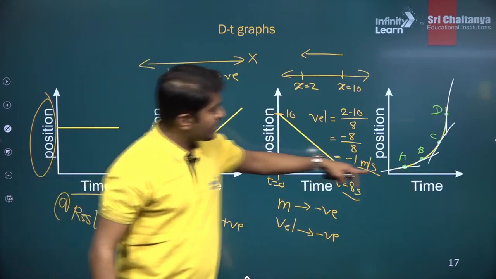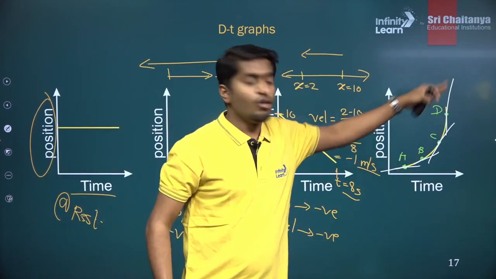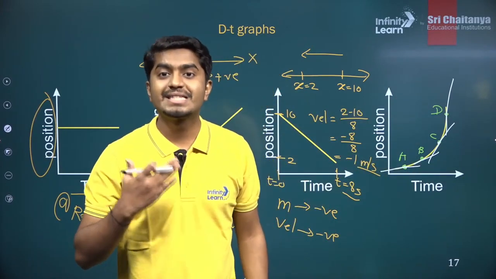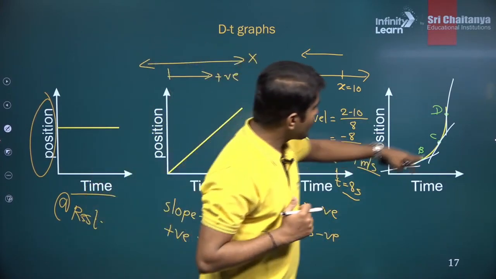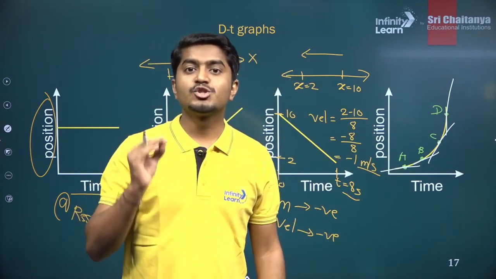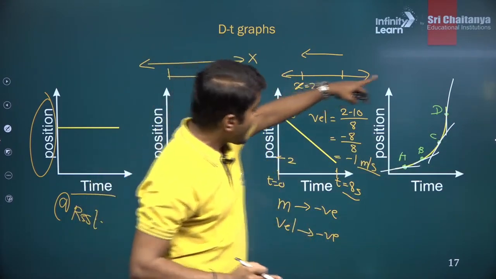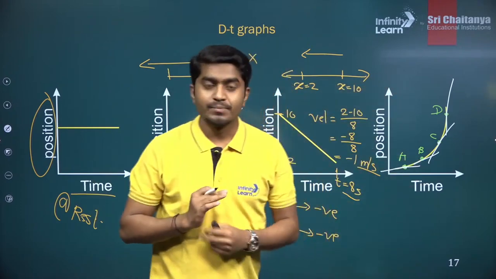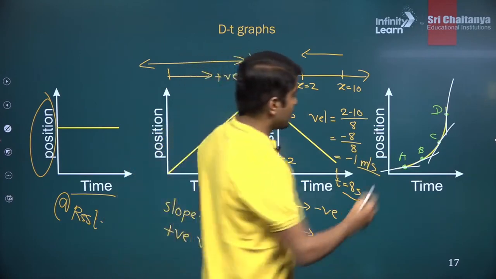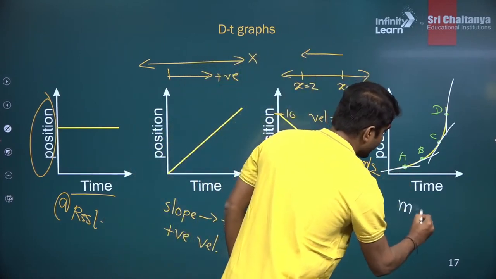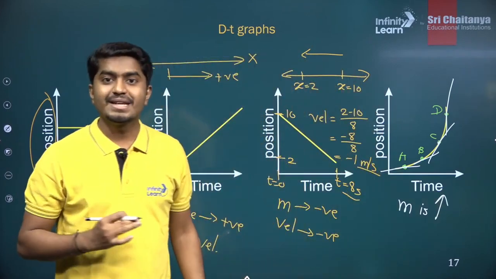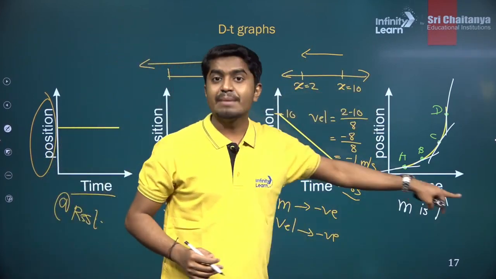So what do you observe? As you go from A to D, the tangent is becoming steeper and steeper. So what is this tangent? The tangent will give you instantaneous slope. Instantaneous meaning at that particular point. So what is happening? The slope is increasing. This is position versus time graph.